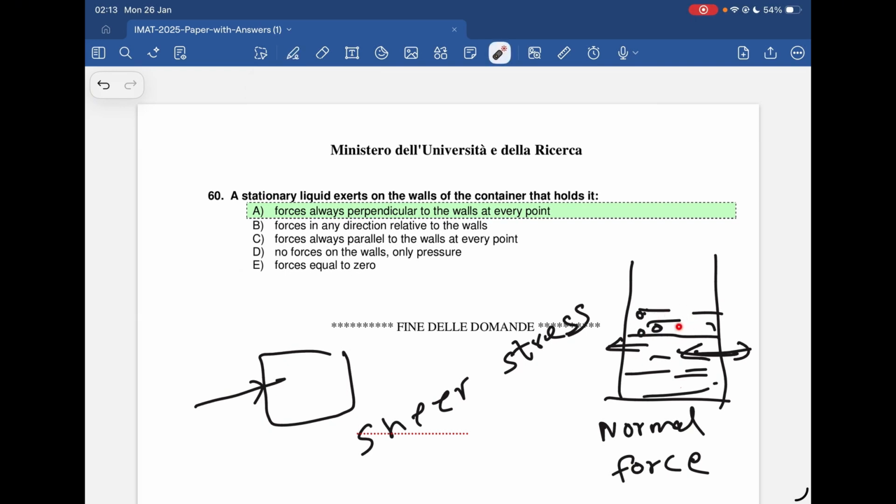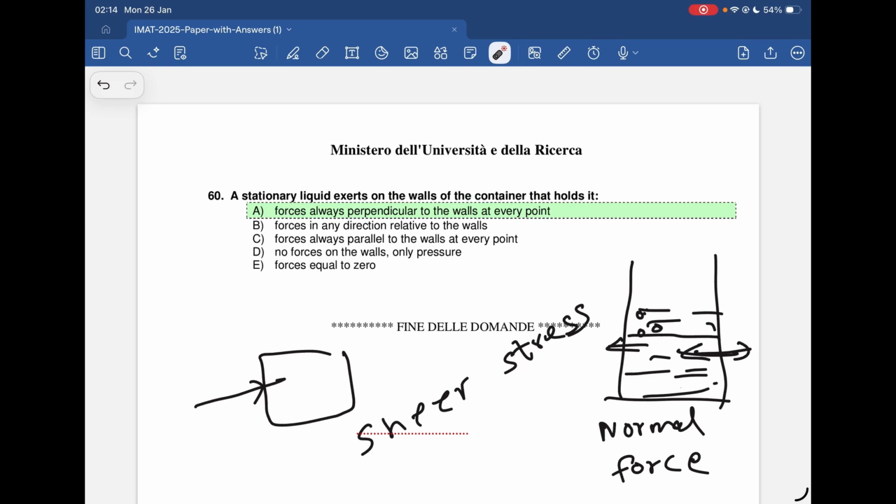So the only way the liquid stays perfectly still is if there is no sideways force at all. The force must be directed exactly 90 degrees into the wall. This is a fundamental rule of fluid statics. You must understand, pressure in a static fluid always acts perpendicular to any surface it touches.